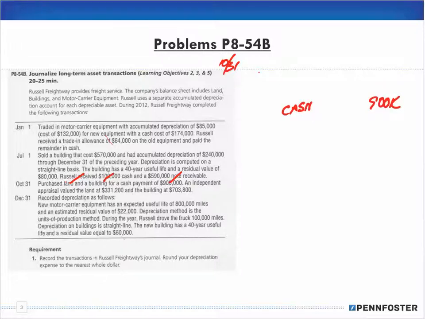And now we want to record the land and the building. The appraised values are $331,200 and $703,800.